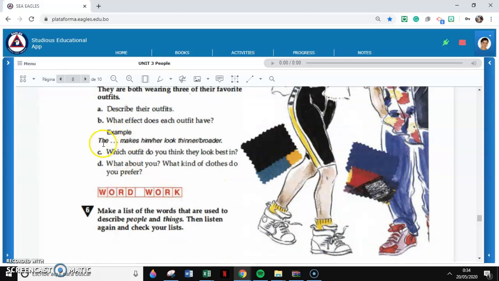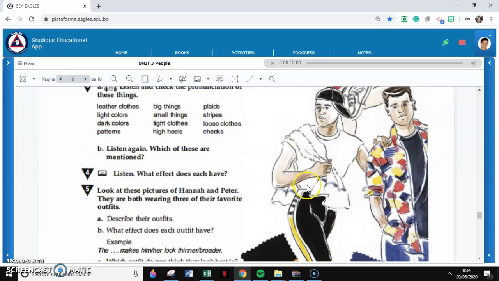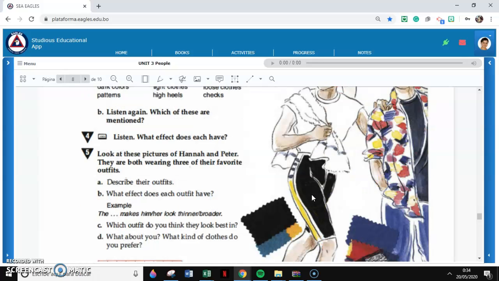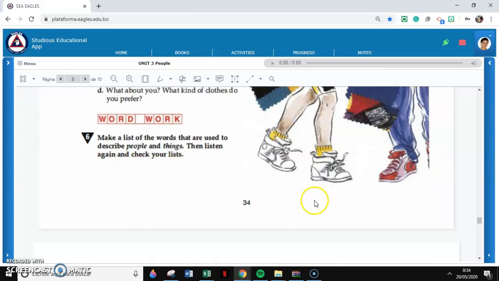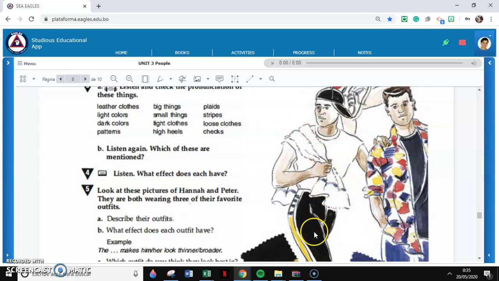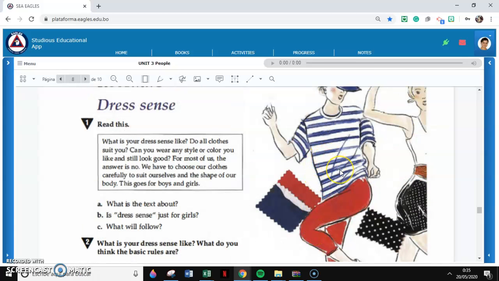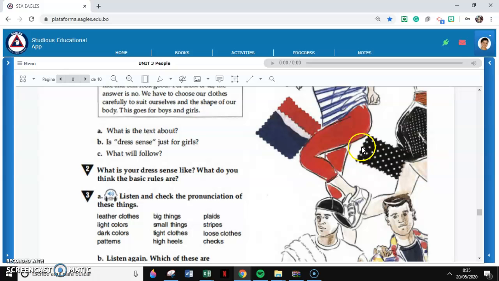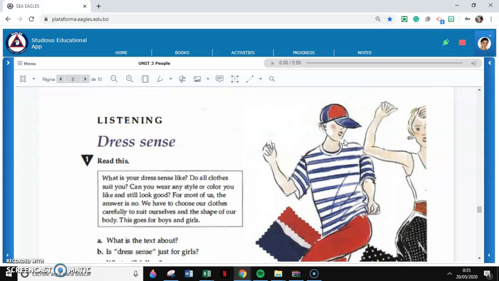For example, that makes him or her look thinner or broader. So here's Peter's outfit. I think it makes him look thinner, right? Because his clothes are a little bit tight. And on Hannah's outfit, I think it makes her look a little bit broader, right? A little bit like, not too tight, not too thin.